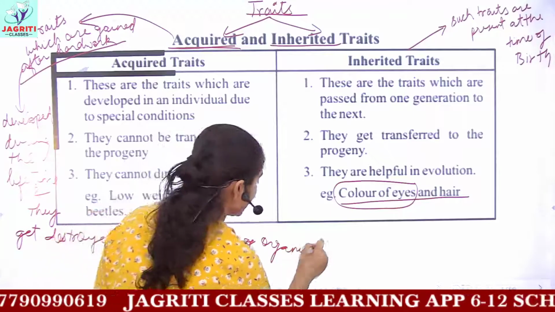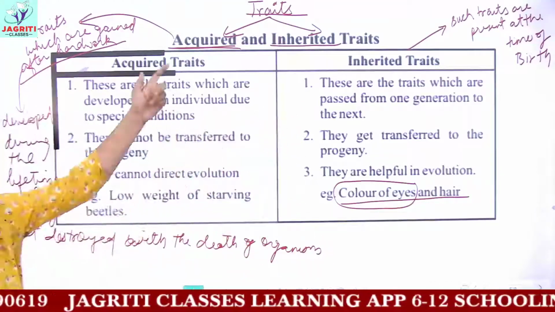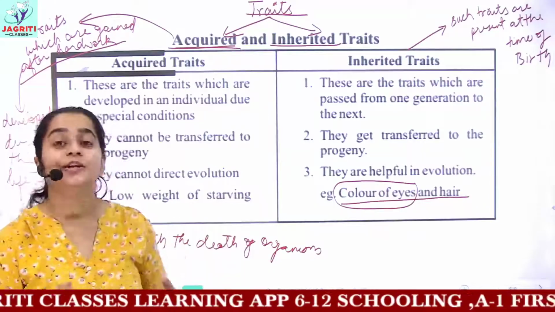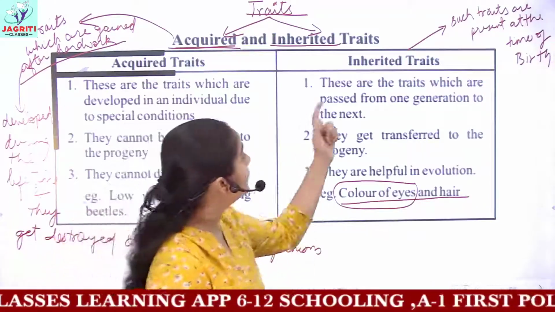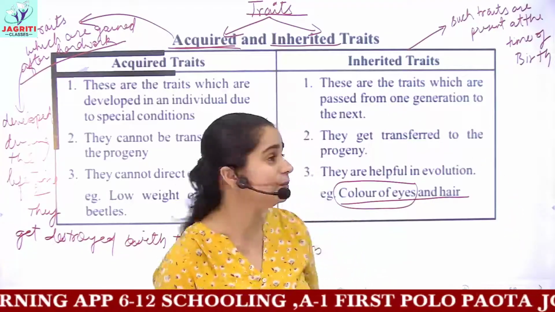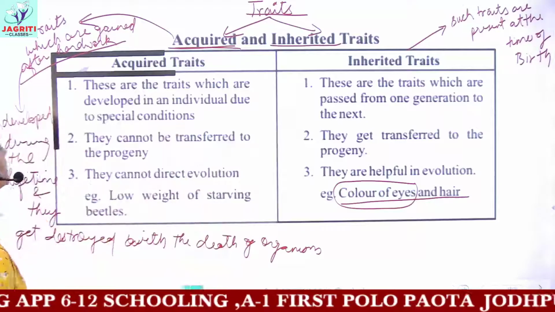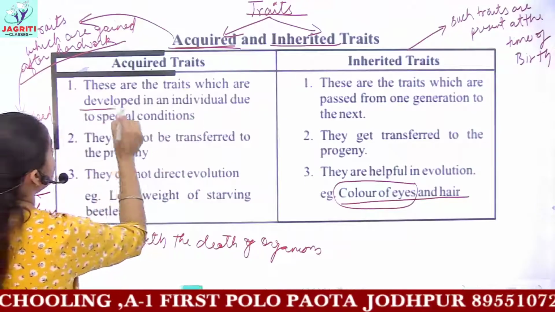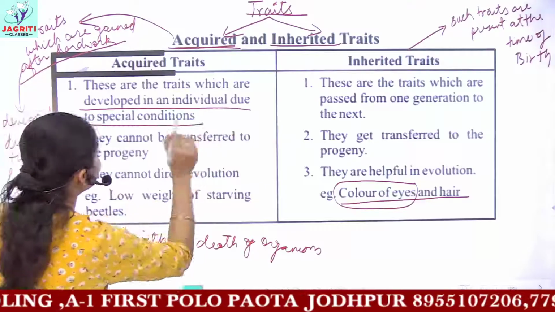So you can understand simply: inherited and acquired. Acquired is what you learn during your life, and inherited traits are what you get from your parents. Now, seeing the differentiating points, acquired traits are the traits which are developed in an individual due to special conditions.